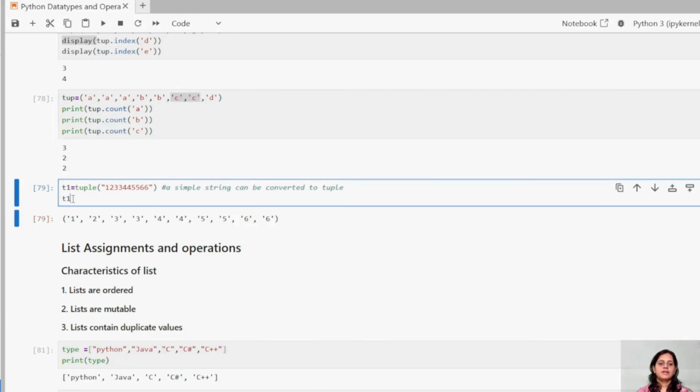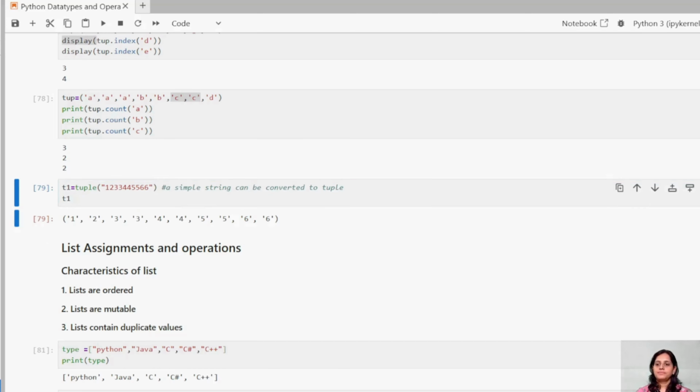And guys, tuples can be created, like I told you. This is a function, the tuple function. You can use the tuple function and try to create a tuple out of it. So this is how you can define a tuple.